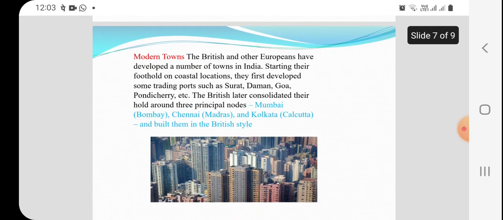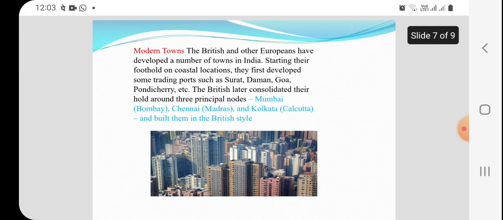Then modern towns. The British and other Europeans developed a number of towns in India. When European colonization took place in India, they first set up three important towns. That is, in the coastal area, they started their foothold on coastal locations. They first developed some of the trading ports such as Surat, Daman, Goa, Pondicherry.